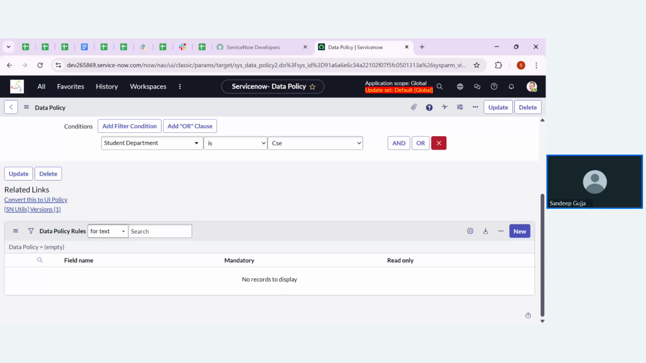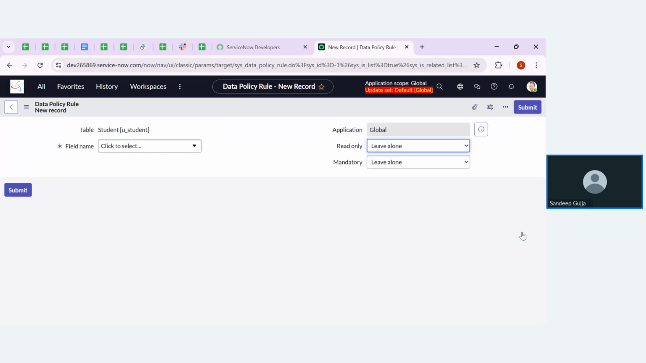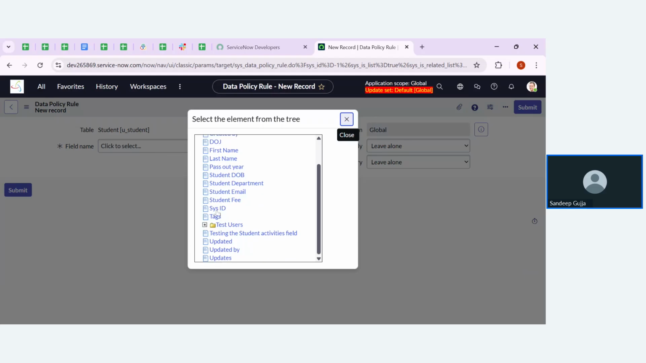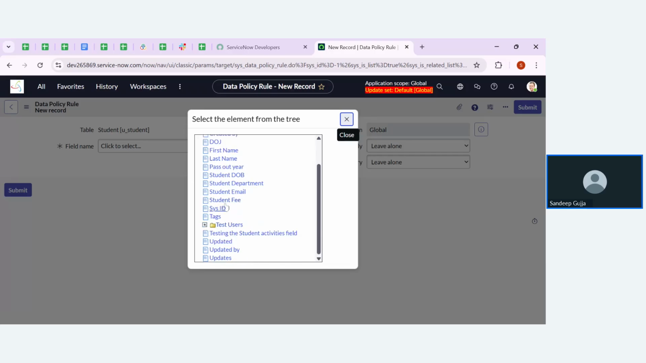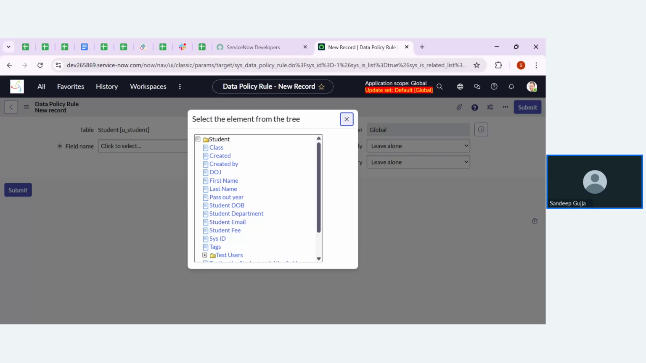Okay. So now let me create two roles. Okay, sorry. Let me go with a single role where I'm going to work on a single field, right? That is pass out year. So let me create one role for that. Let me choose the field. Hmm, pass out year is not there because that is in the sections, right? We can't find that in this particular place.